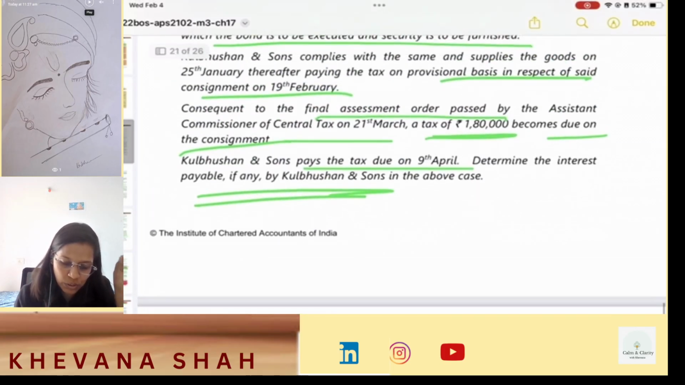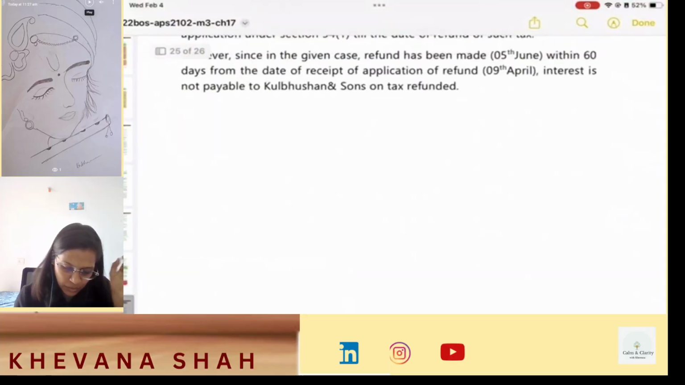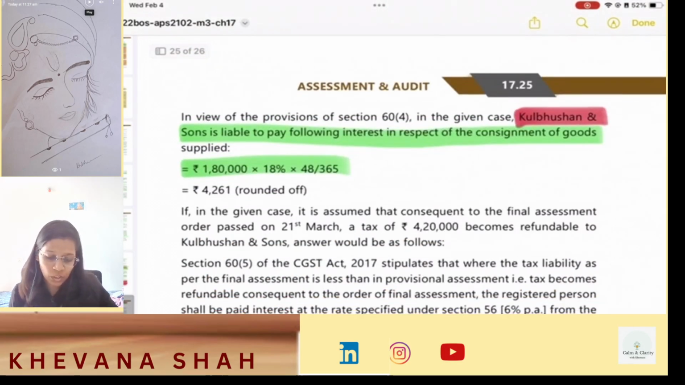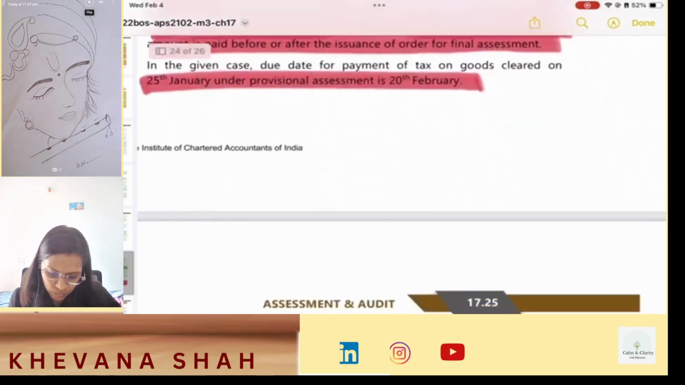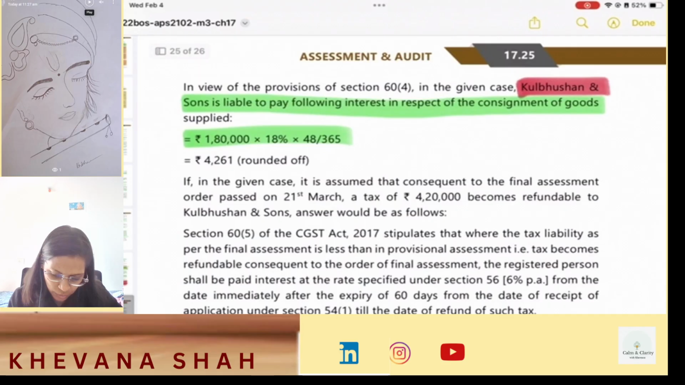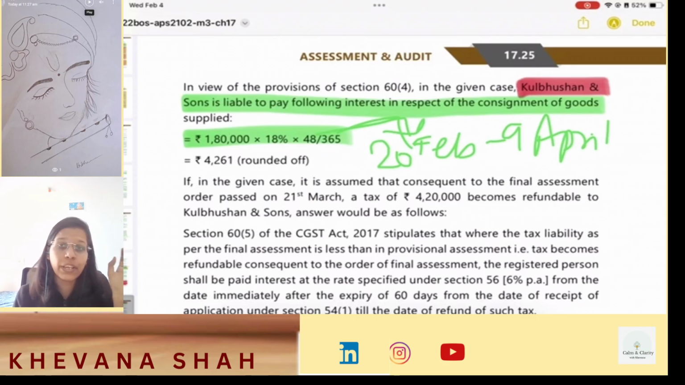Okay, and see, Kulbhushan and Sons is paying the tax on 9th of April. So from 20th February till 9th of April, your 48 days comes. Okay, this is from 20th February till your 9th of April. Okay, this is your 48 days. Now that amount comes to be 4261.